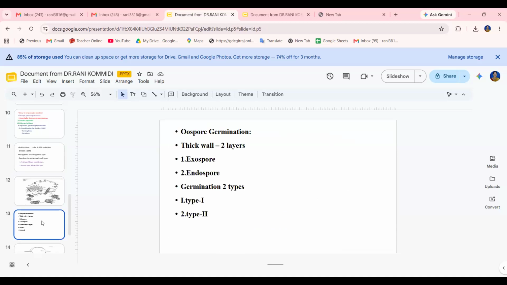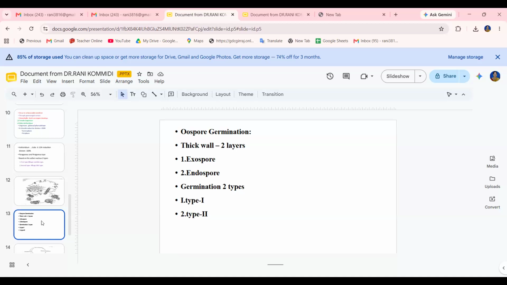The next one is the oogonium, the development of the female structure. During oogonial development, the apex of the hyphal branch swells considerably and becomes a globular structure, accumulating cytoplasm and nuclei.